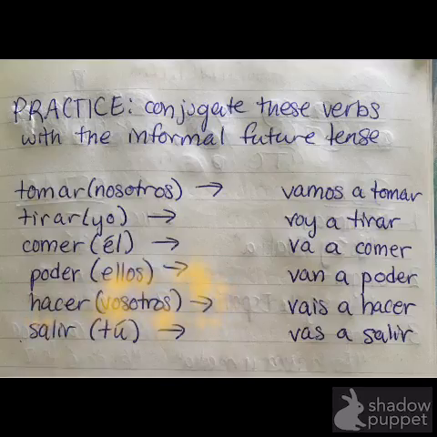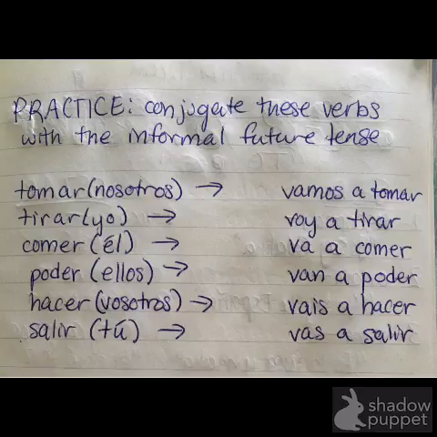Hacer for vosotros is vais a hacer, which is that you all are going to do, you all are going to make. Salir for tú is vas a salir, and that means you all are going to leave. Or you are going to leave. I apologize, it is not plural.